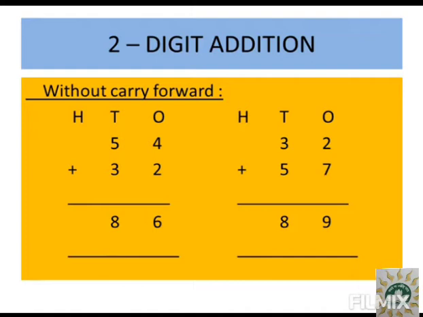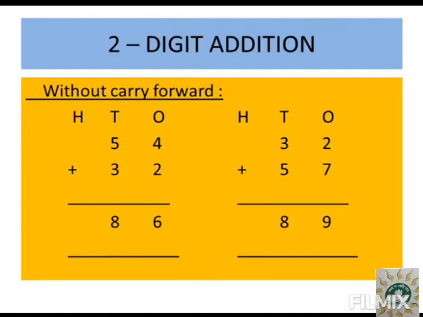Okay. Now we shall proceed with the second one. Second sum, you have 32 plus 57. Why have I taken 5 and 3 in the tens place in both the sums? Just to make you understand that if you add 5 plus 3 or 3 plus 5, you will get the same answer. Okay? Whether it's in ones place, tens place, any place, if you add two numbers and you reverse it, you will get the same answer, same outcome.